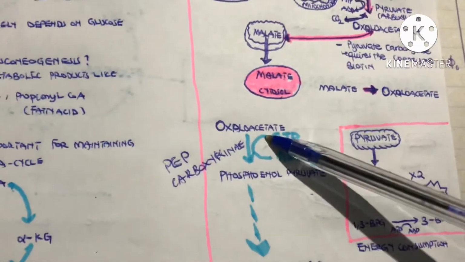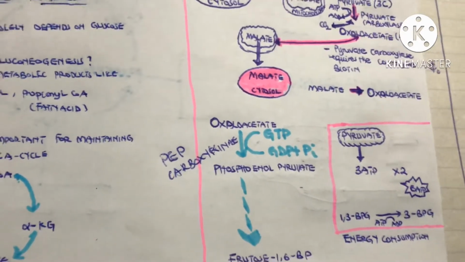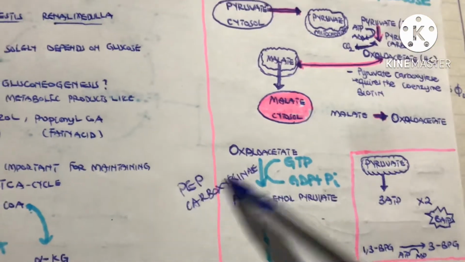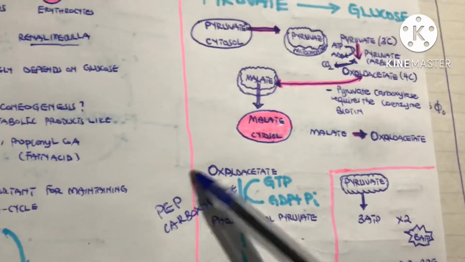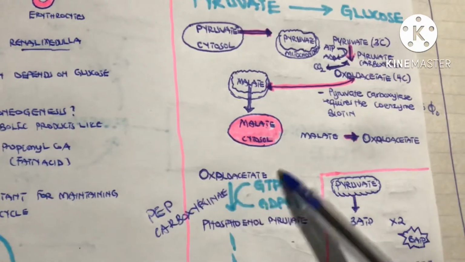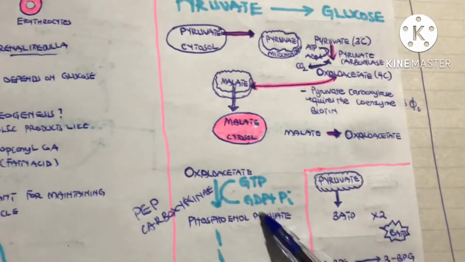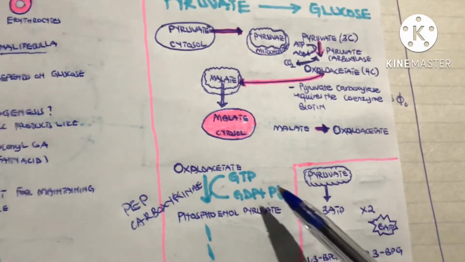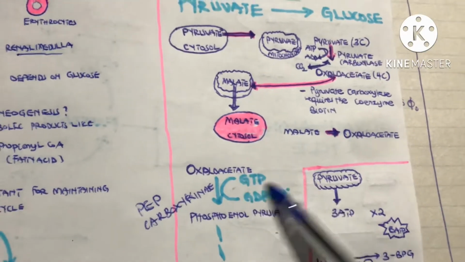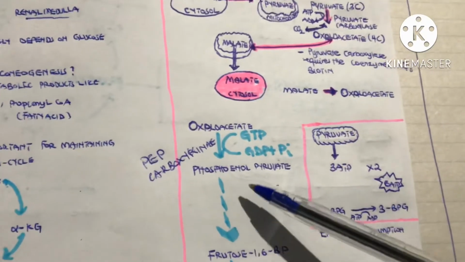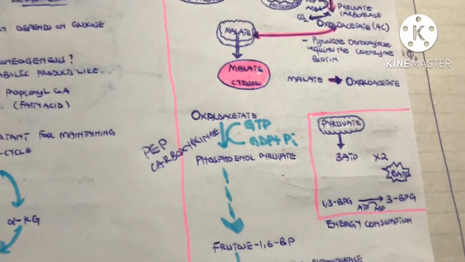So this oxaloacetate in the cytosol will now be acted upon by a certain enzyme called PEP carboxykinase, phosphoenolpyruvate carboxykinase. This enzyme will convert the oxaloacetate into phosphoenolpyruvate. And this reaction needs energy in the form of GTP. So we use energy in this step. So this phosphoenolpyruvate will follow the glycolytic pathway, but in the reverse direction.